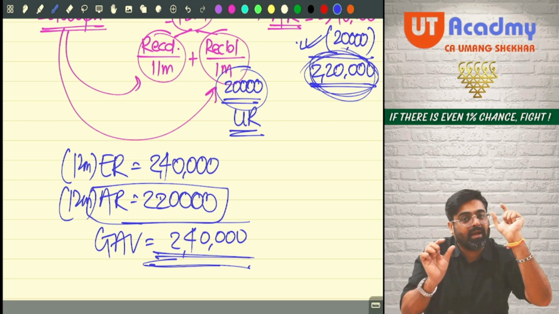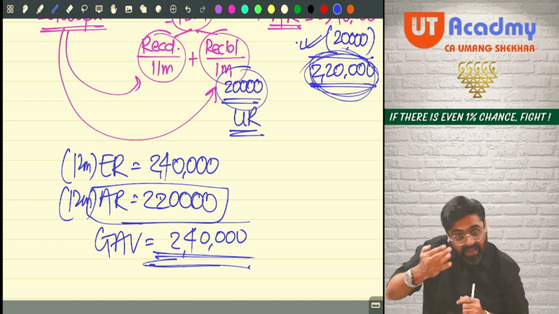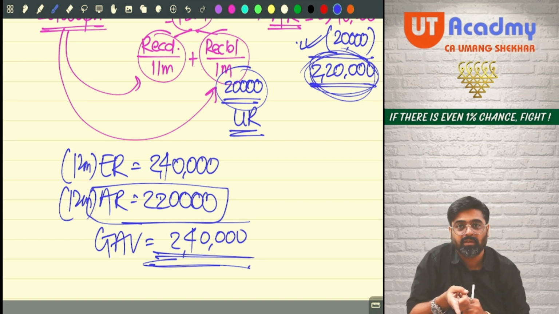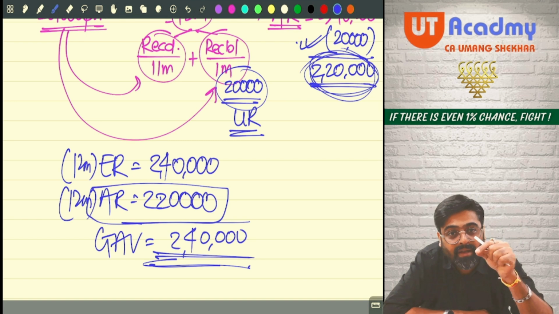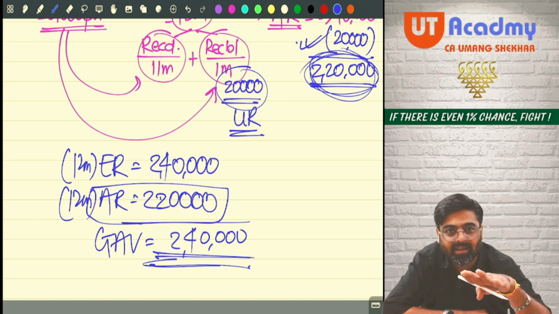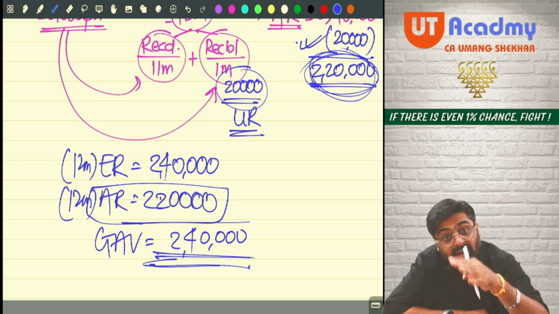So if I reduce my unrealized rent from actual rent, and then I calculate GAV, there is a possibility like this that I might not get the benefit of reduction of unrealized rent. Understanding? I might get taxed on the value of unrealized rent even after reducing it.